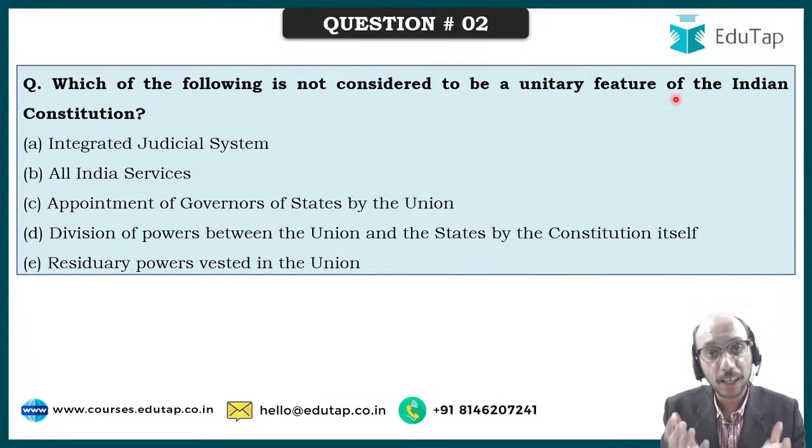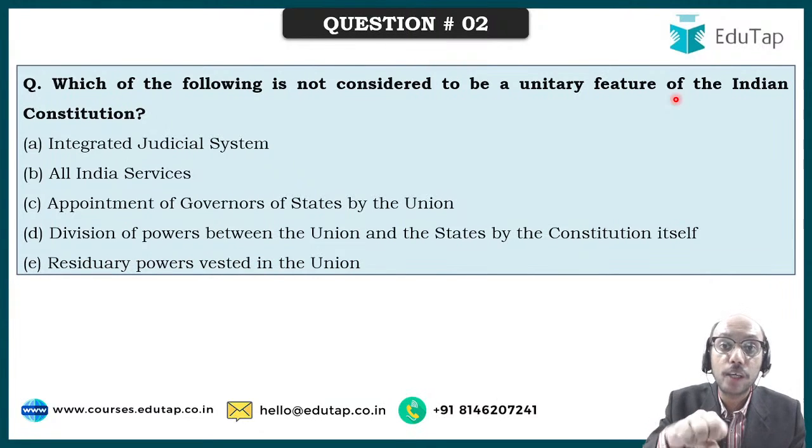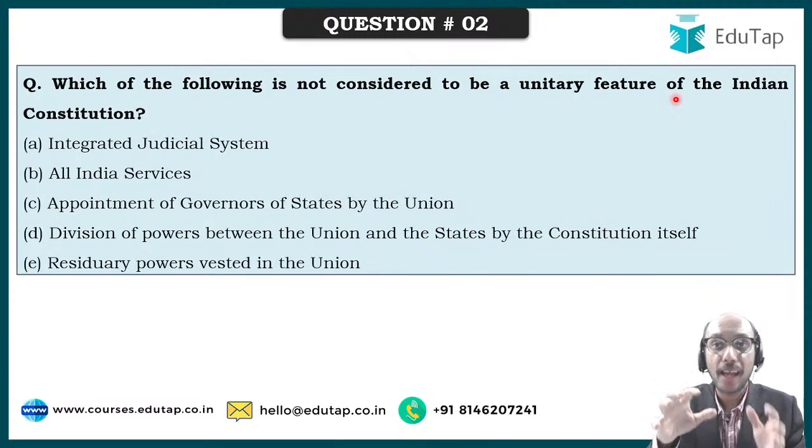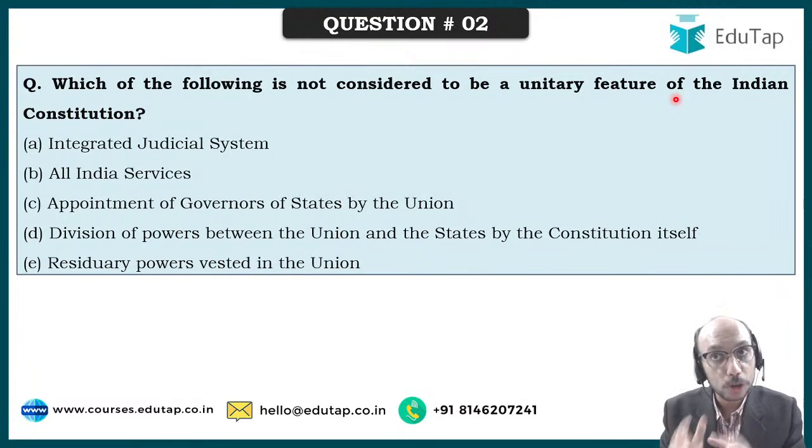How do we keep a country together? By having certain unitary features in the constitution, by having certain features in the constitution which makes the center powerful, which makes union powerful. That is the meaning of unitary features of Indian constitution. These are those features of the Indian constitution which makes center more powerful than states.